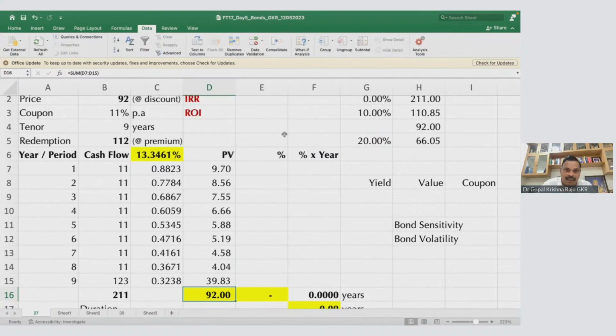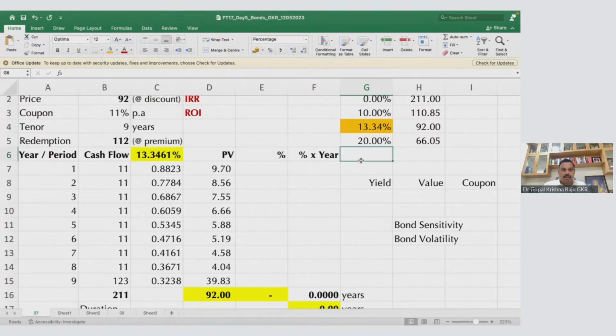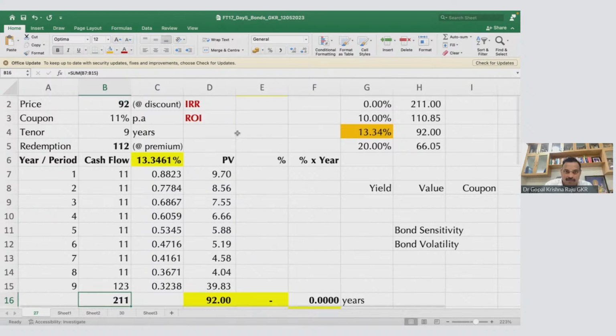It changes. So it is 13.3461. So 13.34 is your yield. This is your yield. That means your return. So you invest 92, you get 11 and 112, 211. So at 13.34, this is otherwise called IRR.